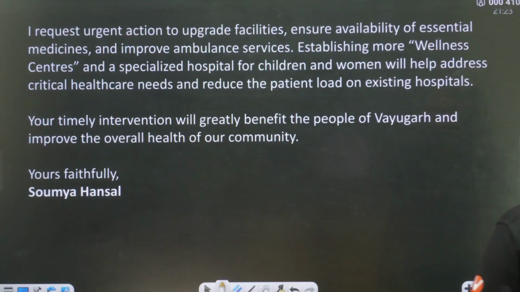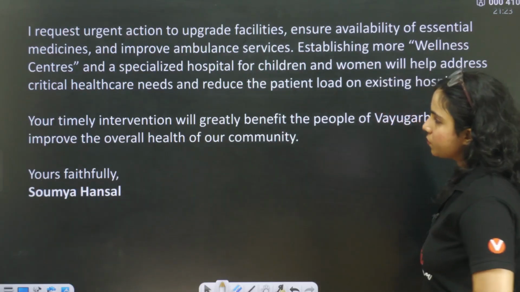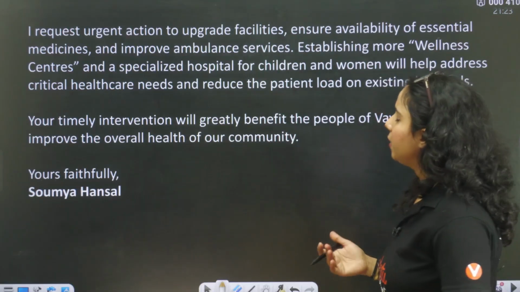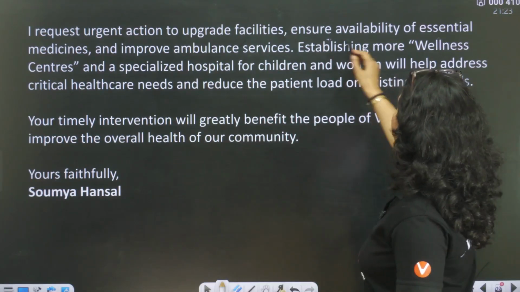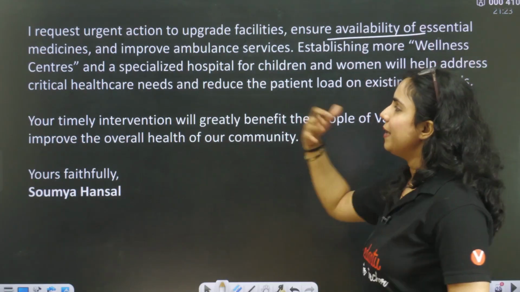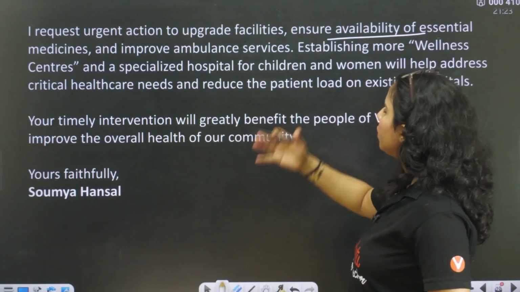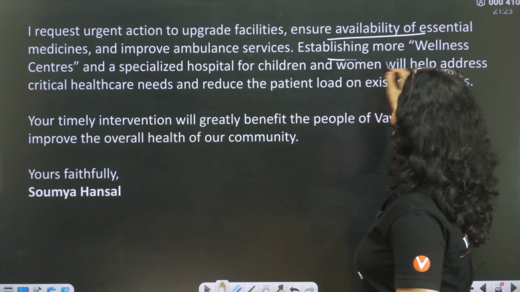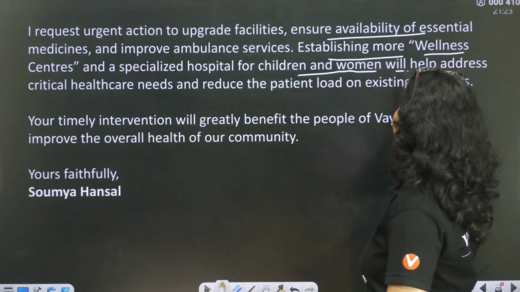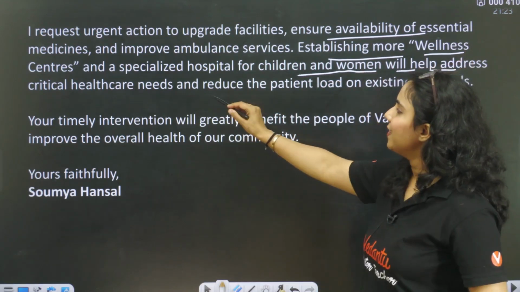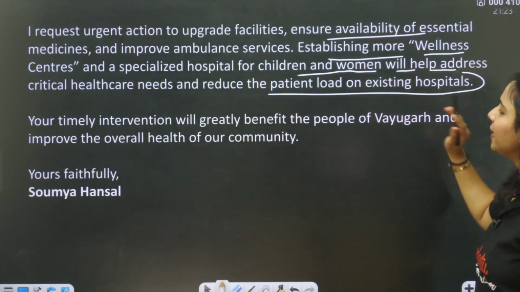Second paragraph: solutions, suggestions, what they can do. I request urgent action to upgrade facilities, ensure availability of essential medicines and improve ambulance services. Establishing more wellness centers and a specialized hospital for children and women will help address critical healthcare needs and reduce the patient load on existing hospitals.